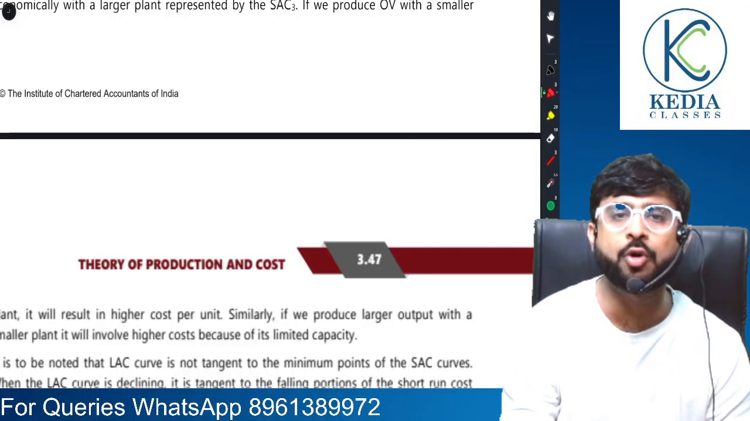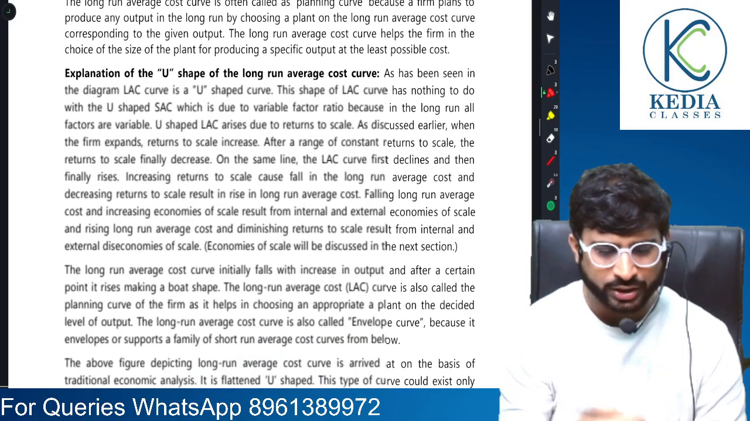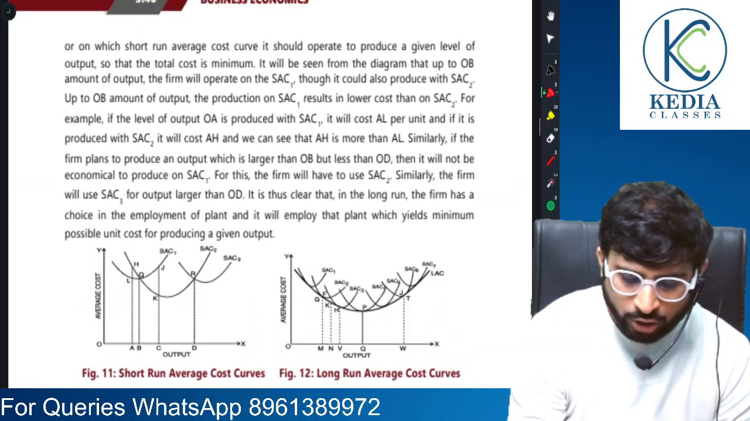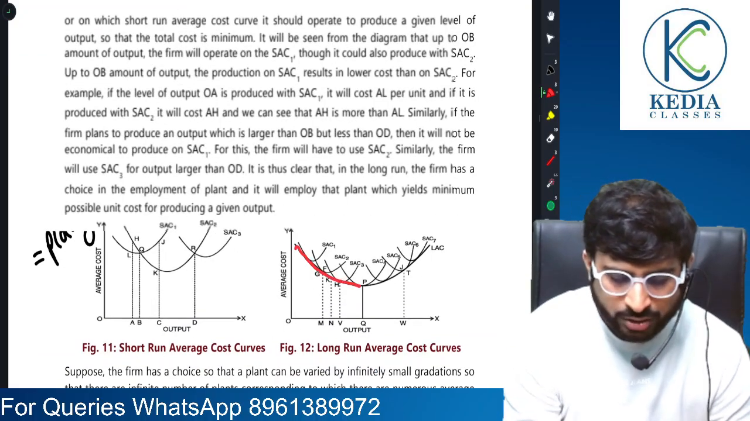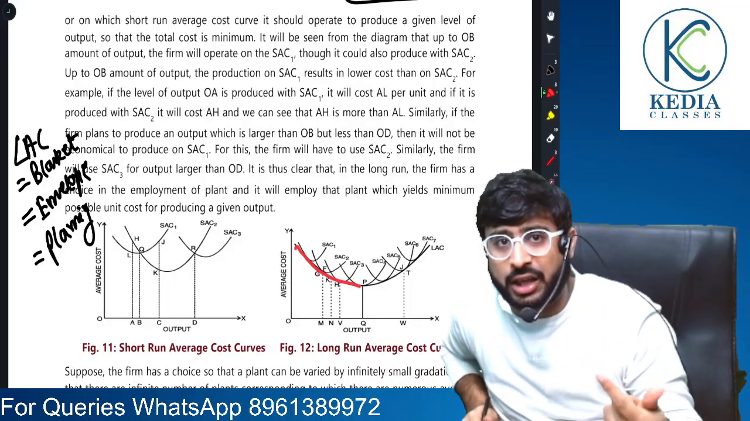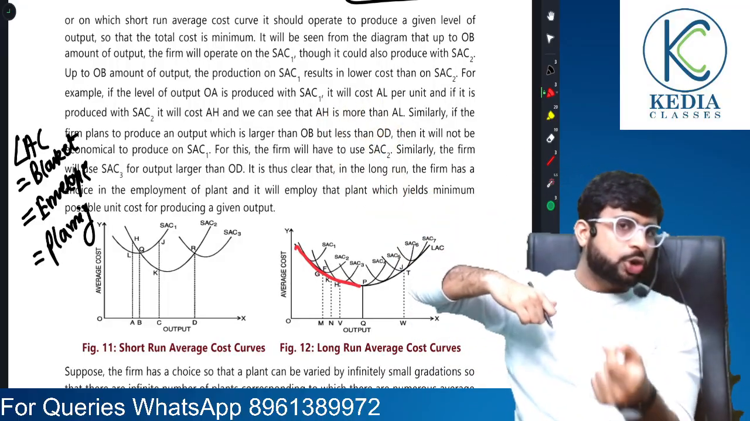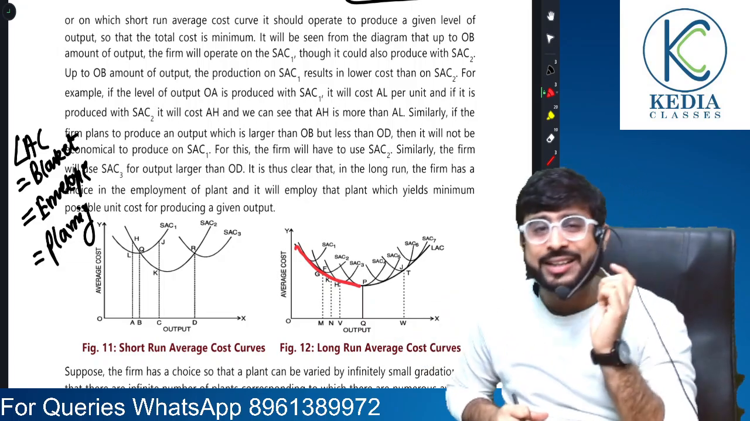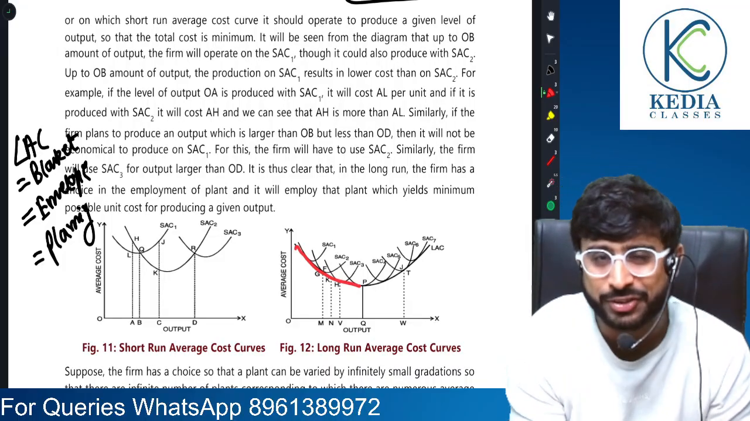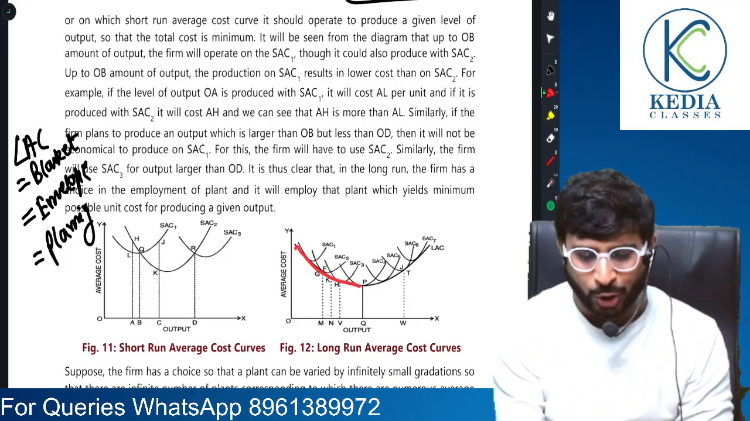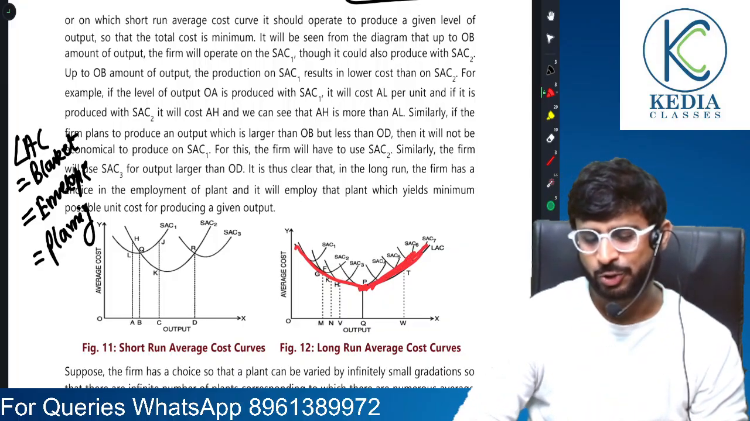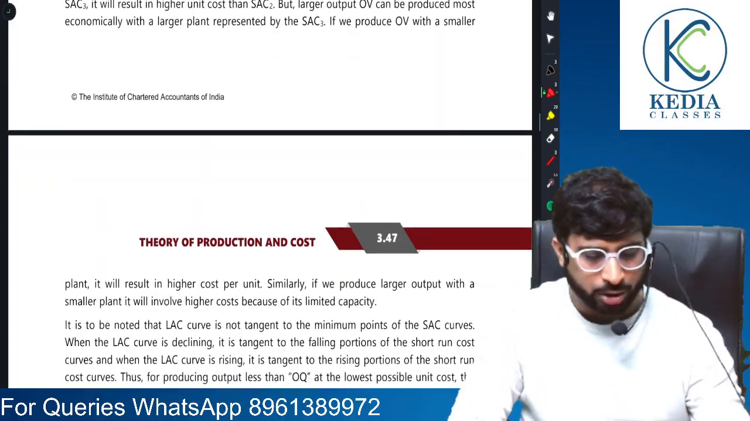Now moving on. Everyone, this is what the explanation is. Initially the long run average cost curve falls. Why, sir? Because when you produce on a large scale, there is an advantage called economies of scale. The per unit cost falls. But beyond a certain limit, instead of advantages, you start facing disadvantages, called diseconomies of scale. And the long run average cost curve rises. So it is attributed to economies and diseconomies of scale.